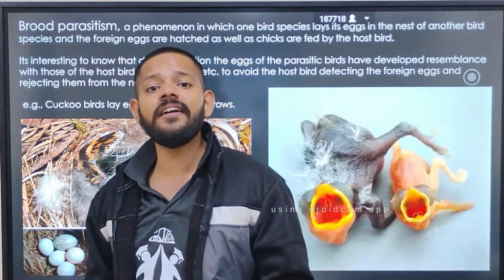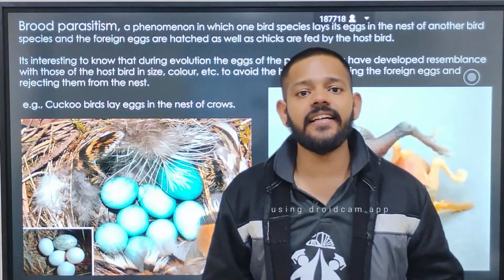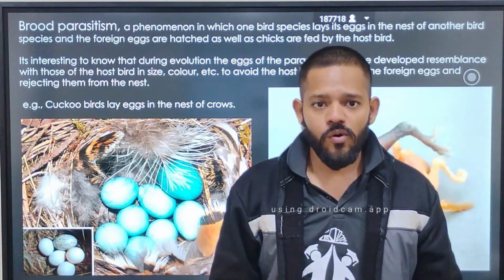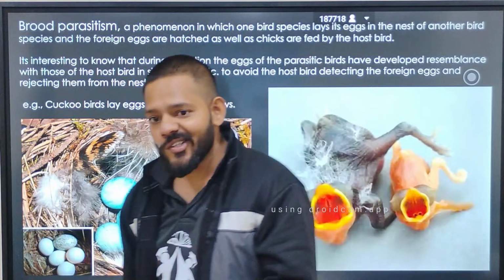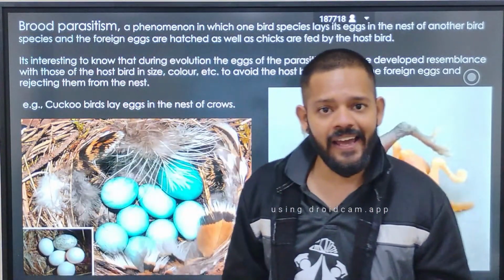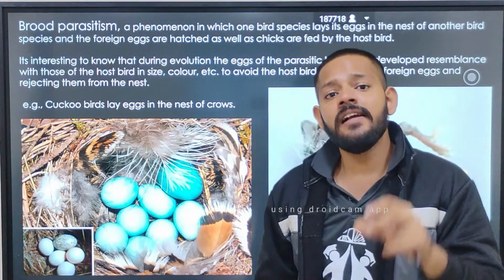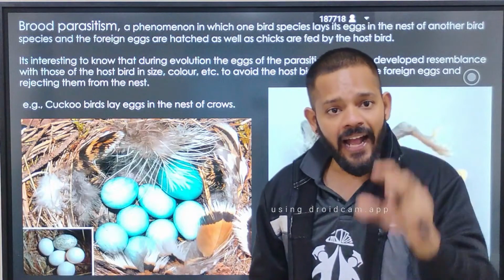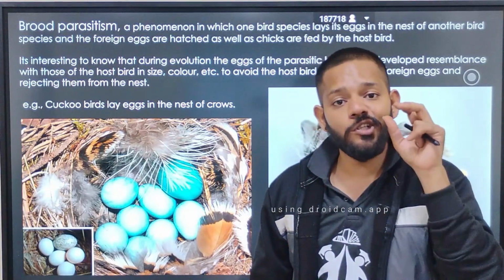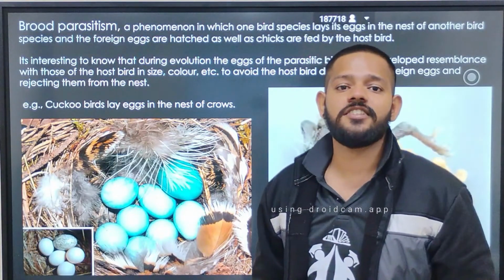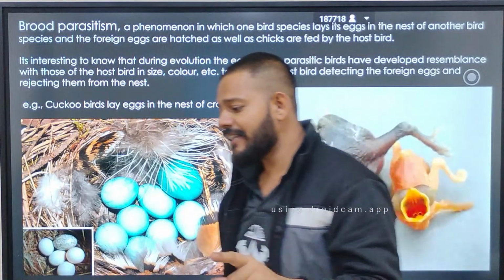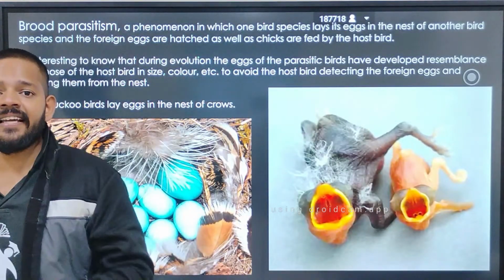The cuckoo bird lays eggs inside the nest of that crow, and the crow does not recognize it. Thinking it is some other egg, it will incubate that egg, hatch that egg, and give nutrition, give food to the chick. During the time of evolution, this thing happened.